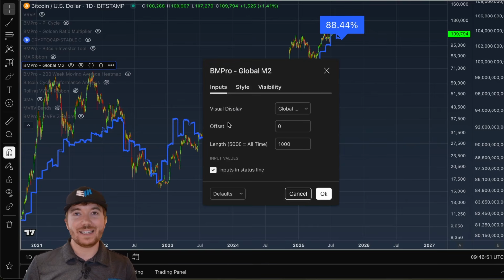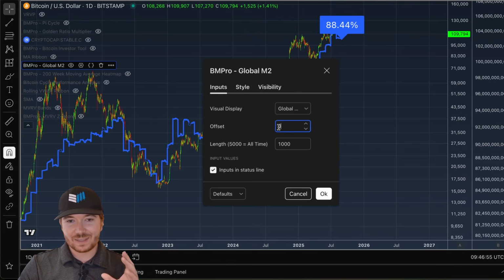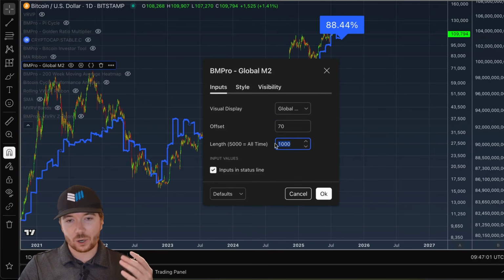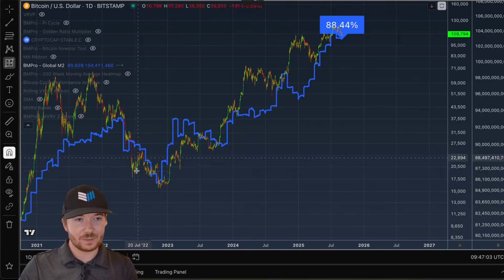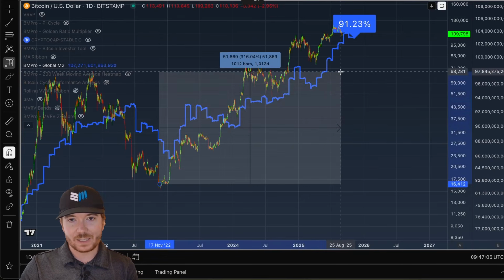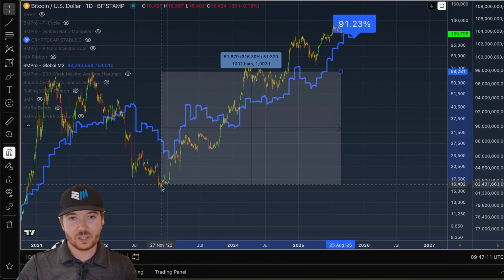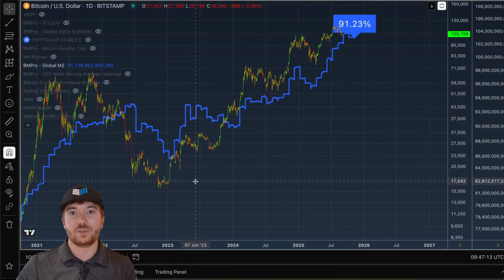Should it be 70 days? Should it be 100 days? Should it be 105 days? Minute, slight changes that really result in a very minuscule difference. I like to just put it to 70, and we're measuring the correlation here over 1,000 days, which if I just grab the tool here is pretty much, I mean, we're a week or two off, pretty much the length of this cycle so far. From our bear cycle lows to where we are now, it's about 1,000 days. That's where we're measuring over that length.